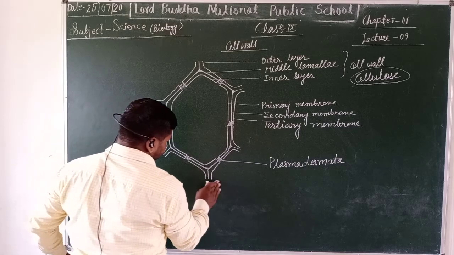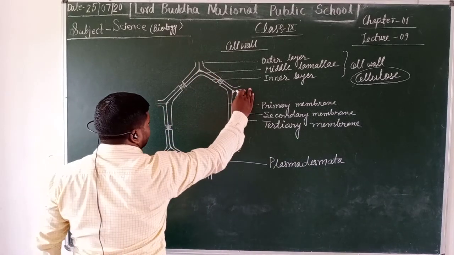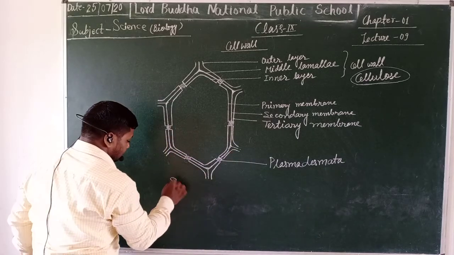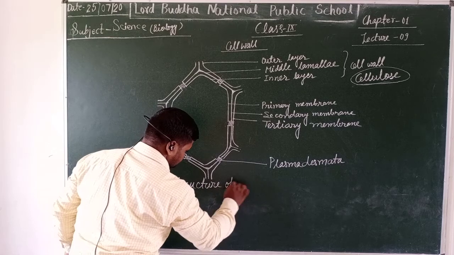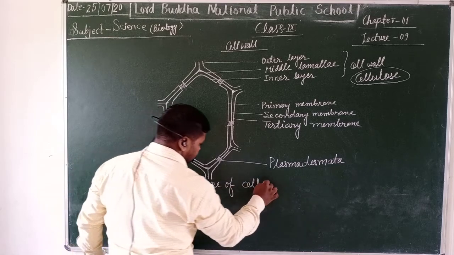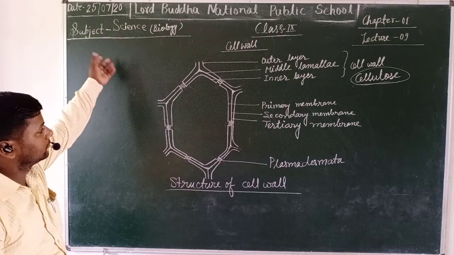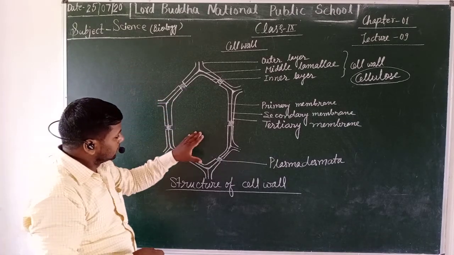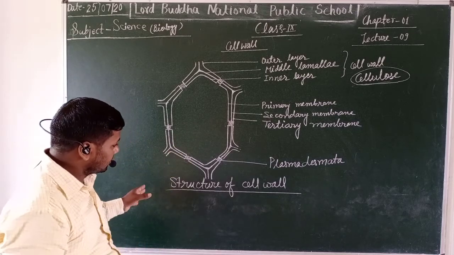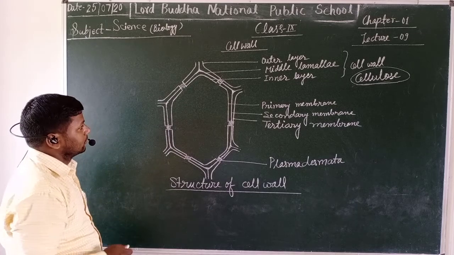Now, students, this is the structure of the cell wall, and here with the help of the diagram of a plant cell, we will discuss the nature and structure of the cell wall.